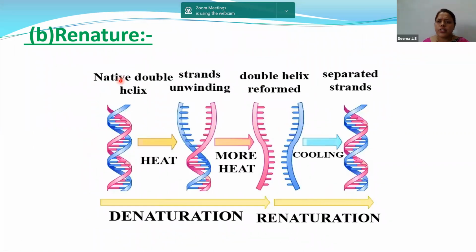Renaturation. Children, renaturation is nothing but coiling and uncoiling. Whenever you are heating the DNA, the coiled double-stranded DNA will unwind itself. Nothing but denaturation. If you heat it more, the strands will separate from each other. But when you cool it, they again come back to the normal position, that is coiling with each other, renaturation. So DNA will show denaturation and renaturation.